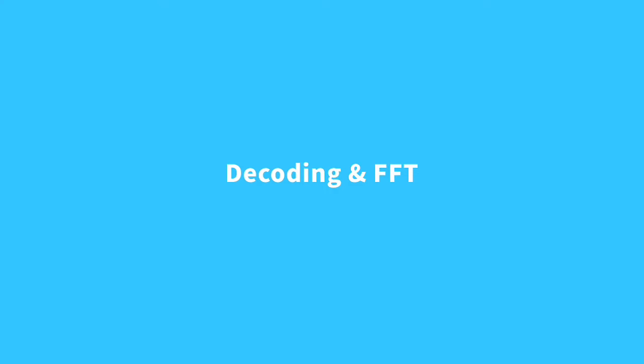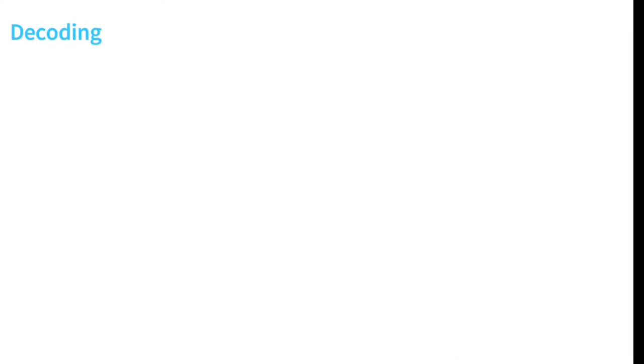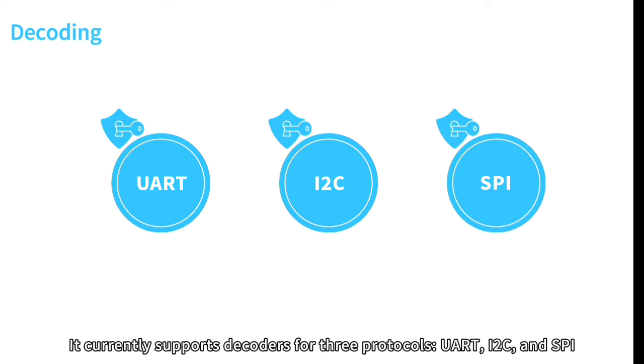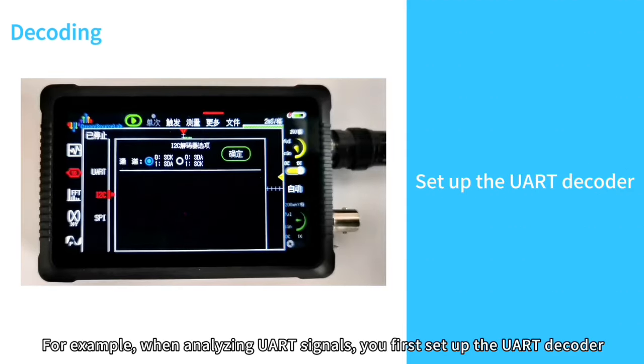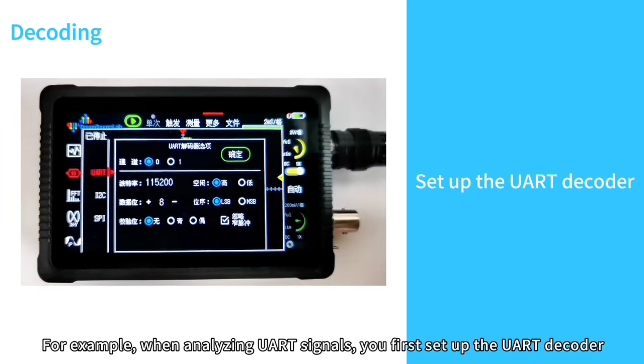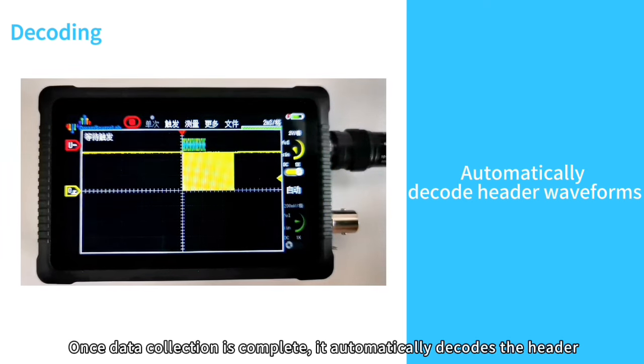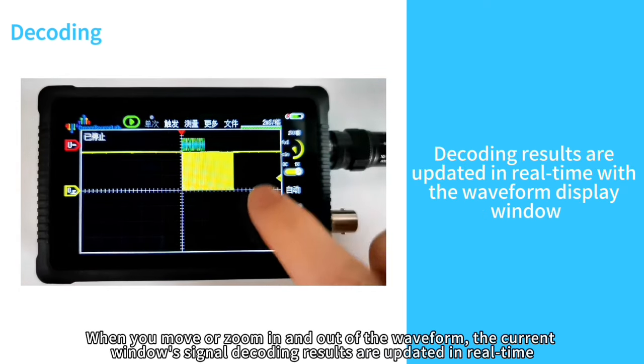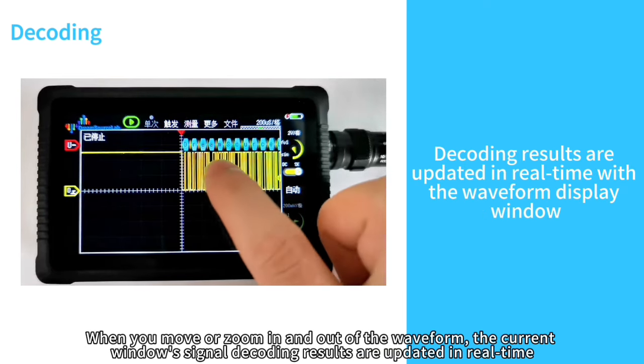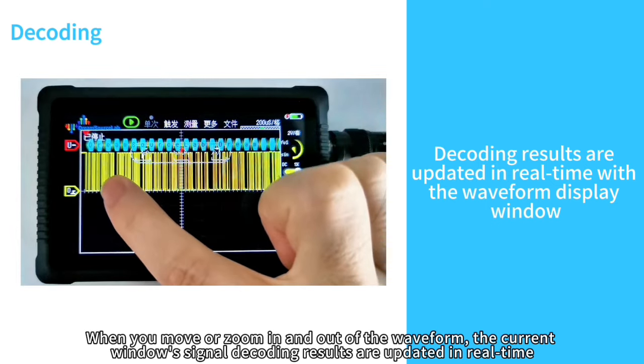Based on a hardware waveform engine, the 252 not only supports stable capture of complex waveforms, but also provides real-time analysis, including decoding and FFT spectrum analysis. It currently supports decoders for 3 protocols: UART, I2C, and SPI. For example, when analyzing UART signals, you first set up the UART decoder. Once data collection is complete, it automatically decodes the data. When you move or zoom in and out of the waveform, the current window's signal decoding results are updated in real time.